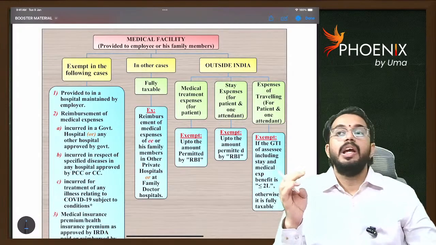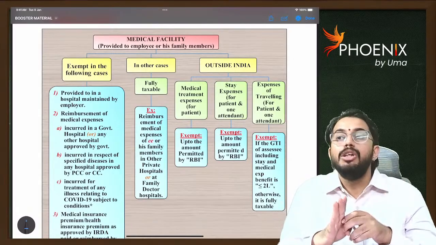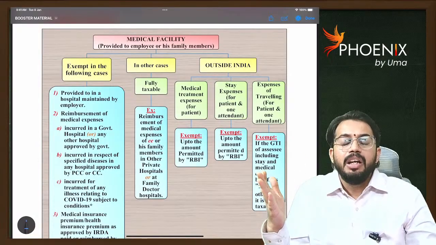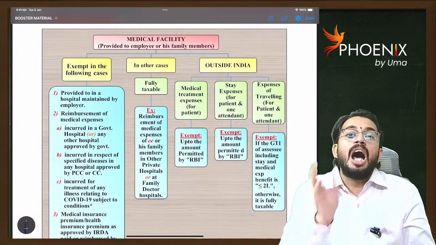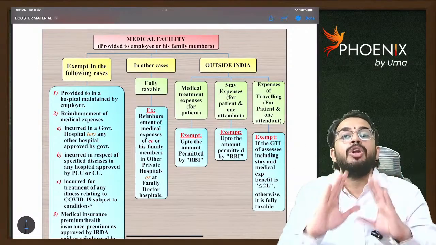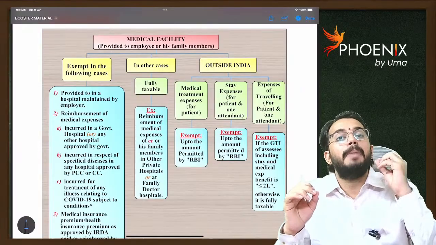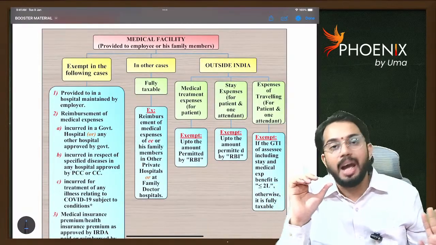Now, if medical facility is provided in the employer's own hospital, say an Indian Army soldier got shot by a bullet and medical treatment was provided in an army hospital. So if medical facility is provided in the employer's own hospital or a hospital maintained by the employer, that facility is not at all taxable to the employee.